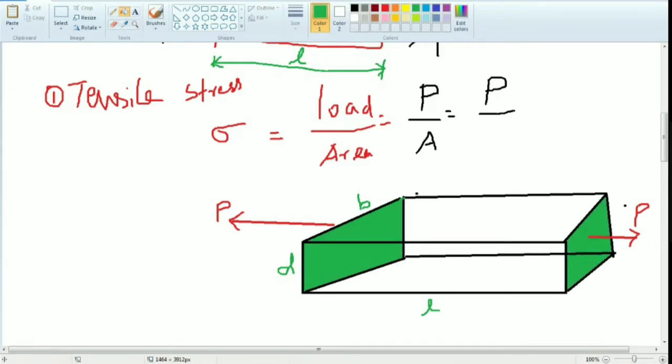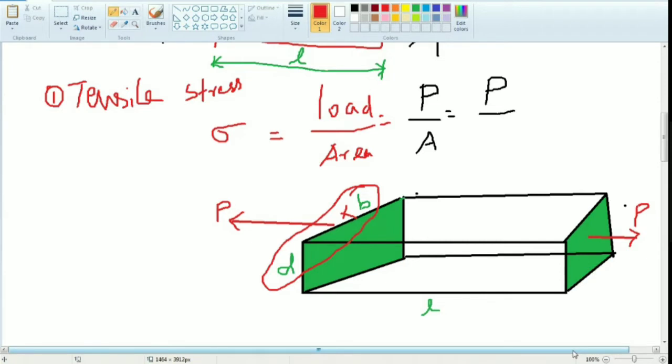Yes, sir. So what is the area formula? B into D, breadth and depth. Check it here. We have these two dimensions only for this surface.